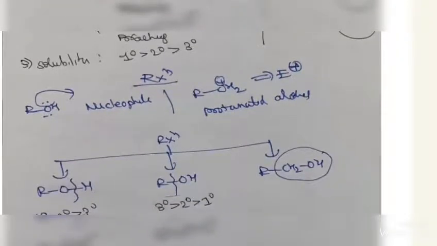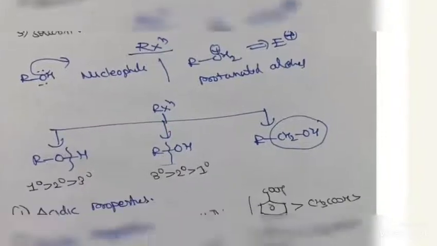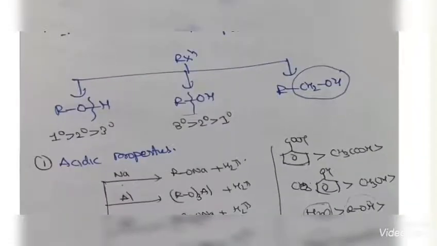Alcohols act as nucleophiles, and protonated alcohols act as electrophiles. Okay, alcohols give basically three types of reactions. One is related to acidic properties, where O-H bond breaking takes place. Another is where the C-O bond is involved in the reaction, which is carbocation formation, or the OH group is involved in the reaction.